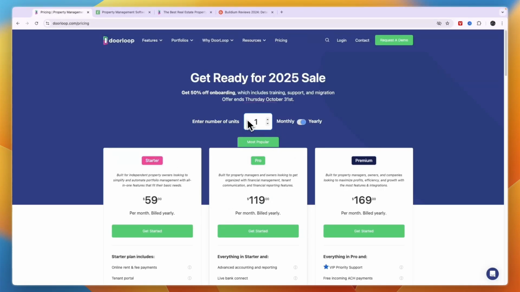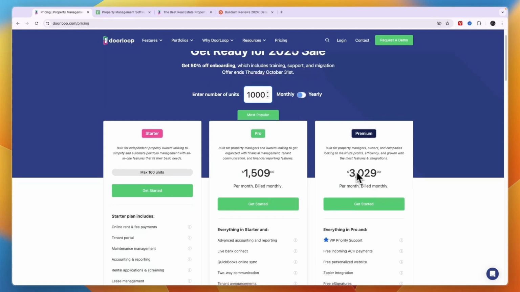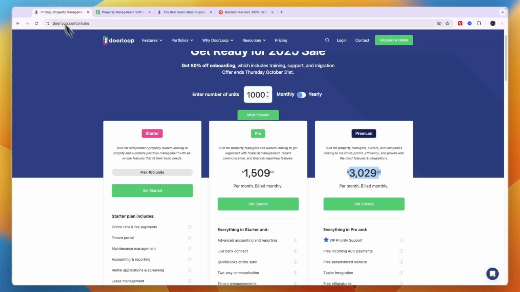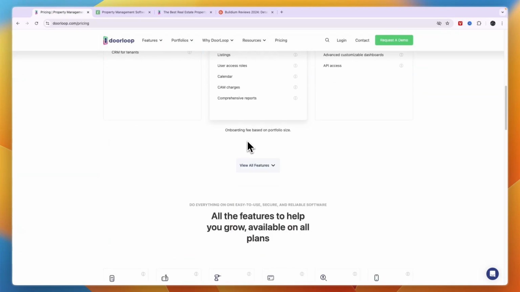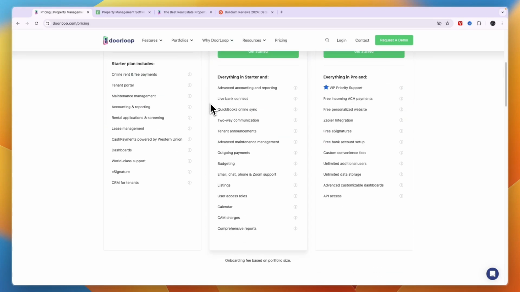Now on DoorLoop, let's also enter that we have 1,000 units. You can see the premium plan right here is $2,509 per month billed yearly. Now if you bill monthly, it's a little bit more, then it's $3,029. So that is a bit more compared to Buildium. Now it isn't a huge difference. It will cost you a few $100s more per month, and in my opinion that is definitely worth it, since you have, again, better features in my opinion.